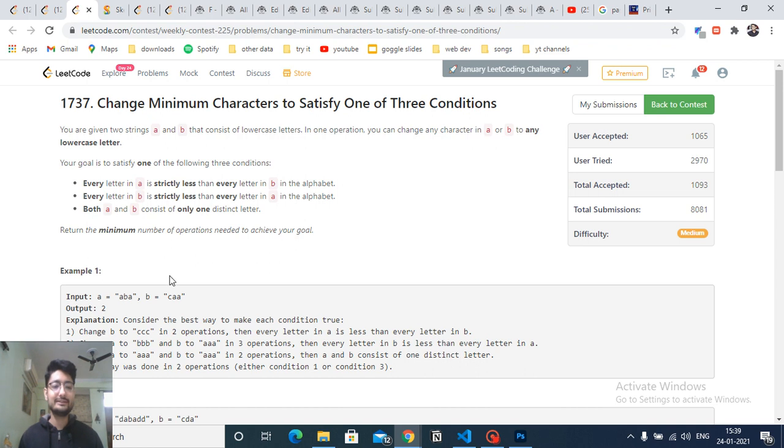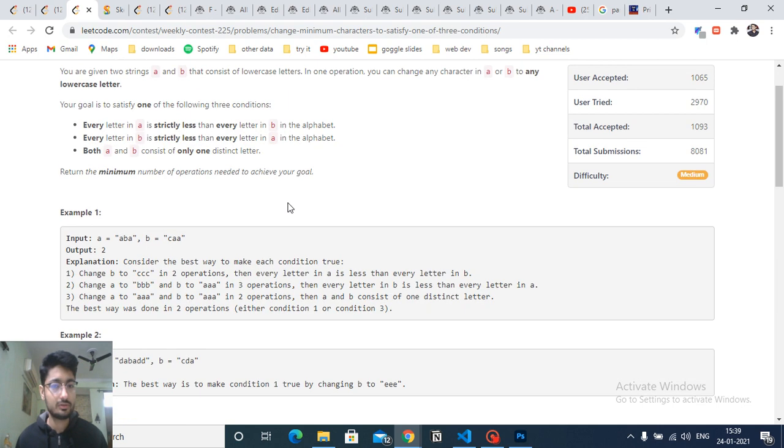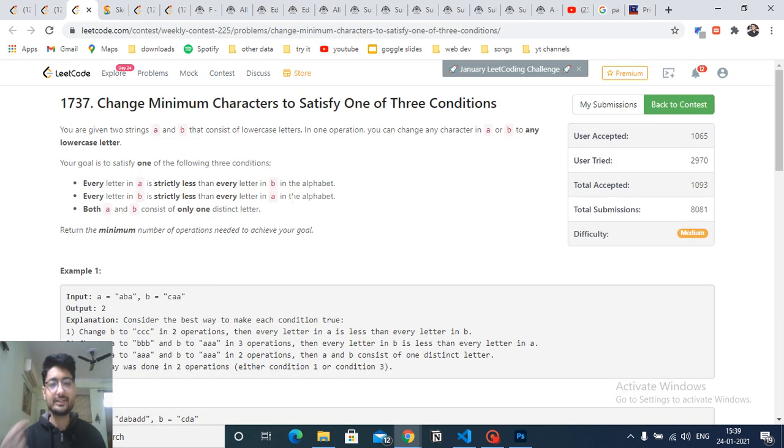Now, as you can see, this question first seems like you can solve it using dynamic programming, a DP problem, but no, because there are a lot of conditions. But the conditions are not too many. You might be thinking that for every condition you just have to check 26 times. For the last condition, if you want to make every character in A and B the same, you can find out how many changes you need.